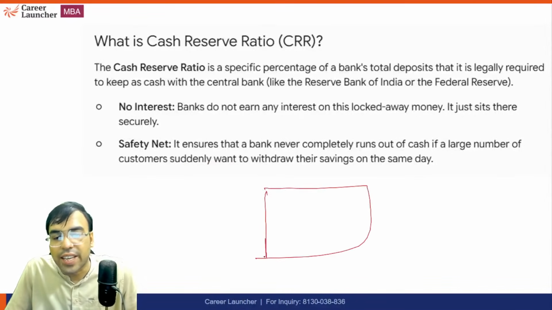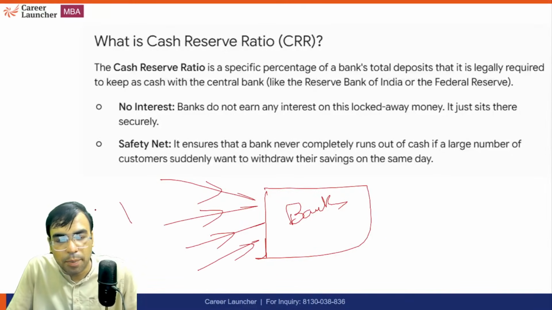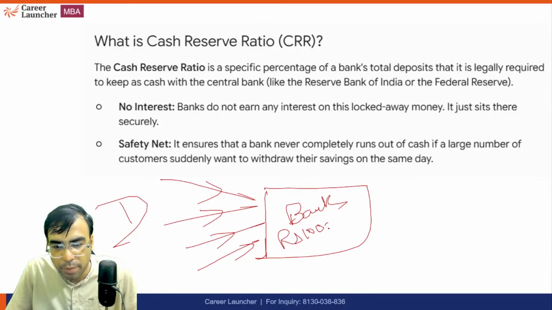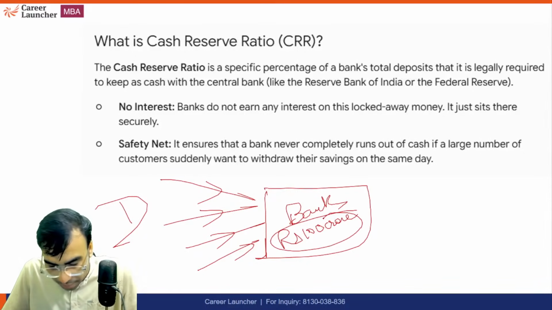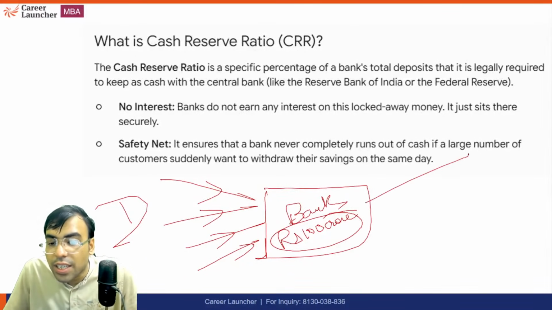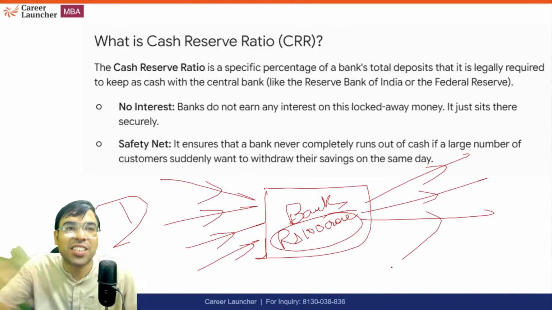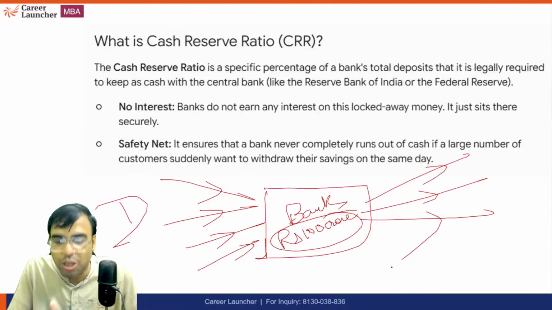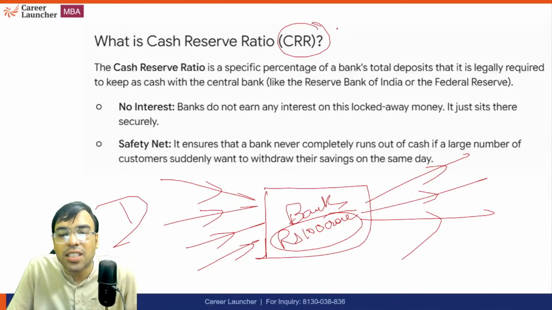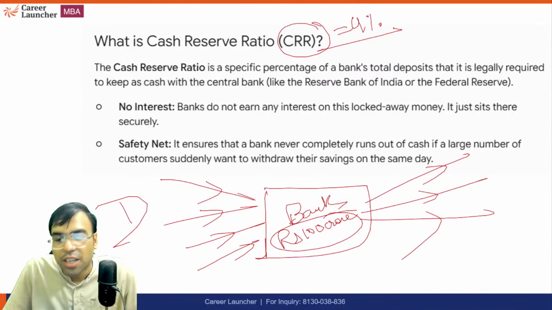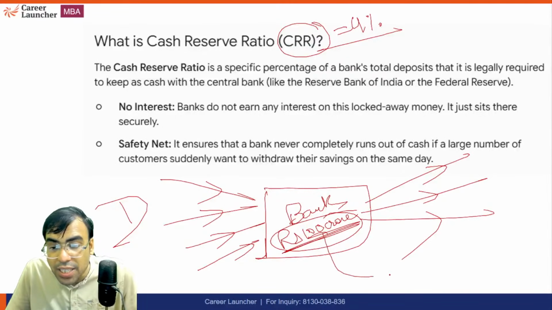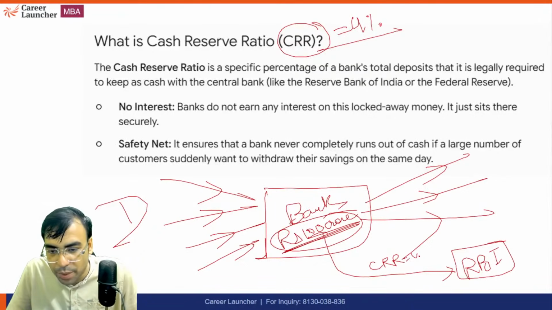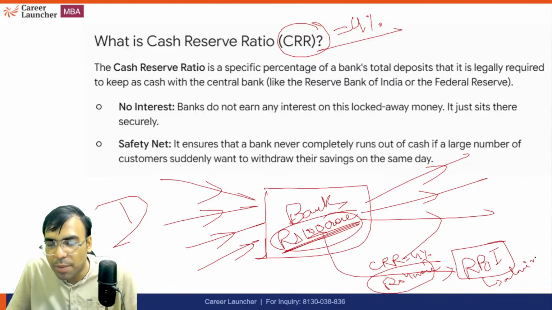So for example, the RBI says that, okay, depositors have come. I'm writing D for depositors. Depositors have come and put 100 crore rupees in your bank. Now the bank wants to extend all the money because it wants to earn. But RBI says, no, stop, wait, ruk jao. I'm assuming cash reserve ratio to be 4%. So RBI says, whatever money you have, please give 4% of this to RBI. The cash reserve ratio of 4% means 4 crore rupees in my account. Just keep it in my Almira. I'm just giving an example to understand.